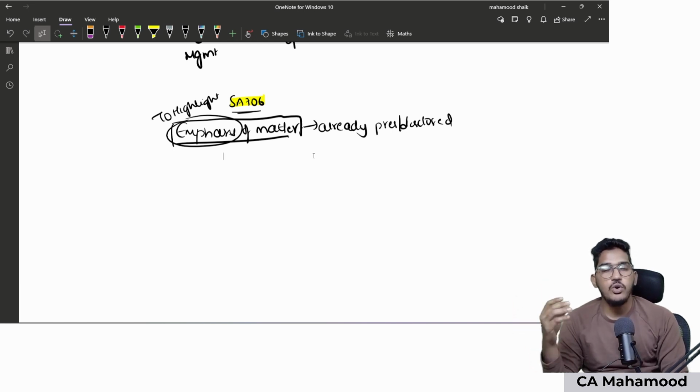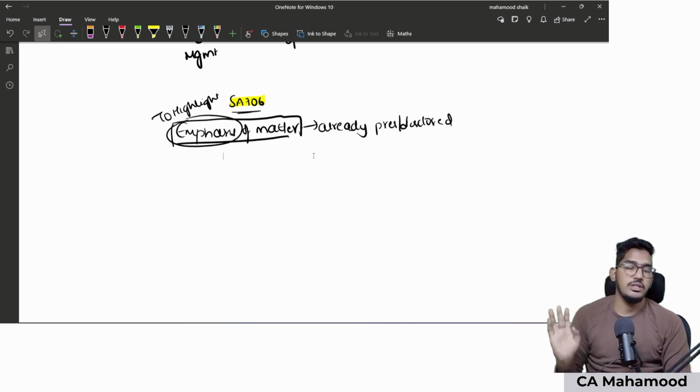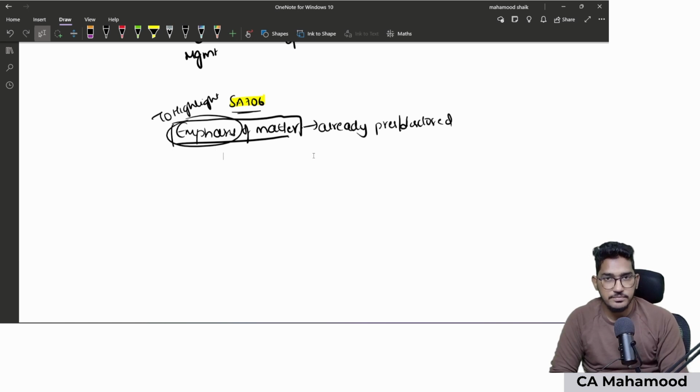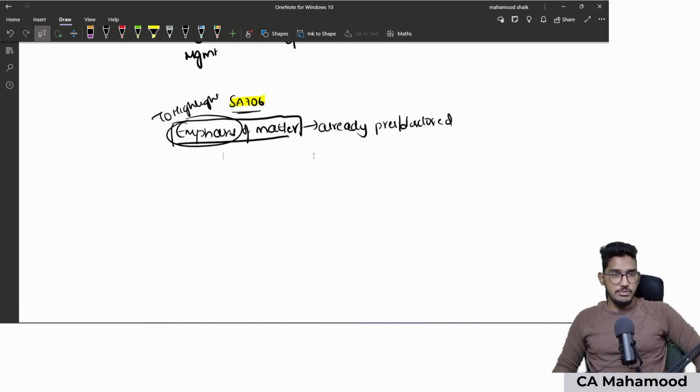On the other hand, if you want to bring to shareholders' attention some information which is not presented or disclosed in the financial statements, then we use other matter paragraph. As simple as that. So if emphasis is used for highlighting that information which is already presented or disclosed, other matter paragraph will be used to highlight that information which is not presented or disclosed in the financial statements.